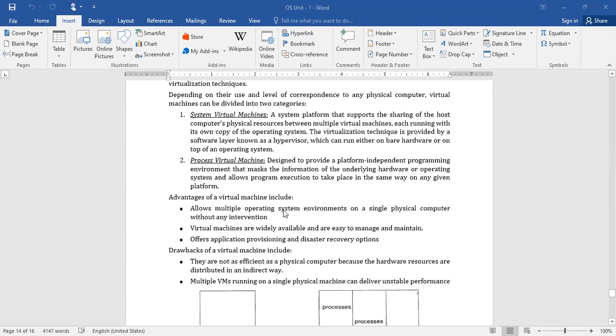Now, let us look at some of the advantages of virtual machines. It allows multiple operating system environments on a single physical computer without any intervention. That means, assume that Windows is physically installed in your system, and with the help of virtual machines, you can provide flexibility to the users.